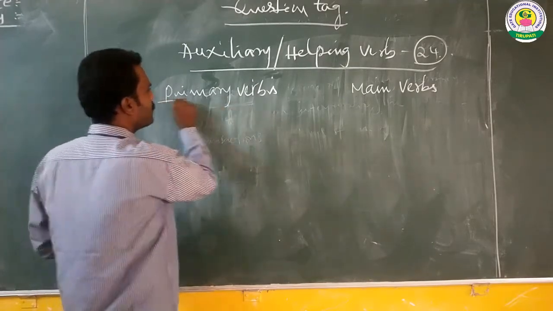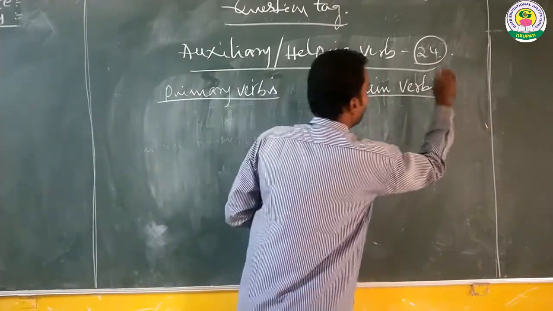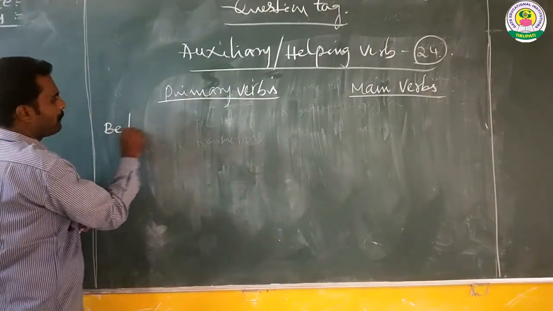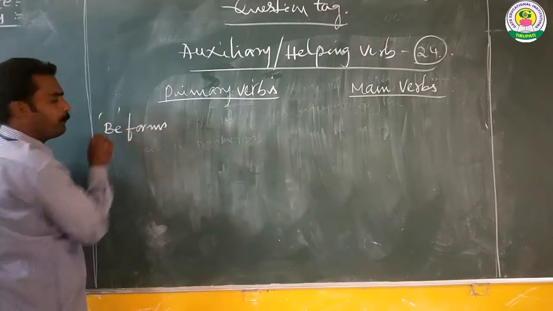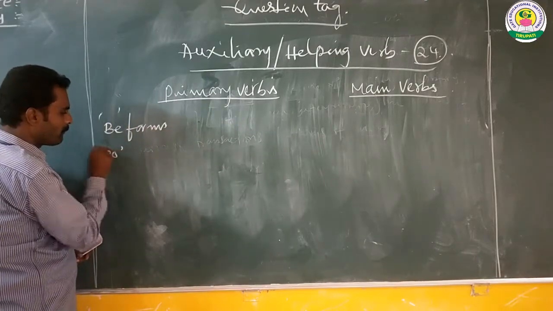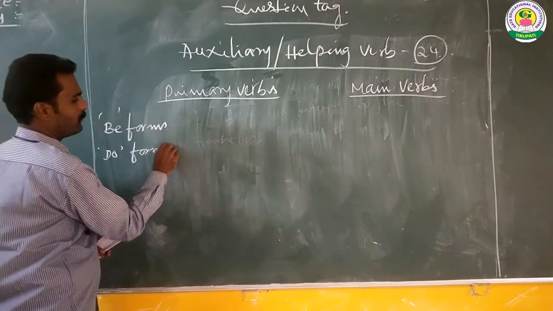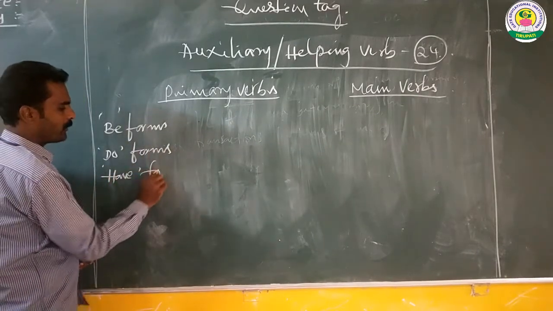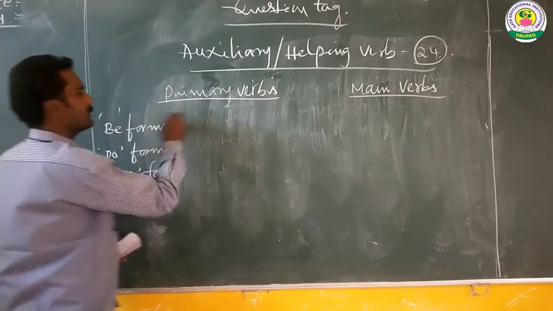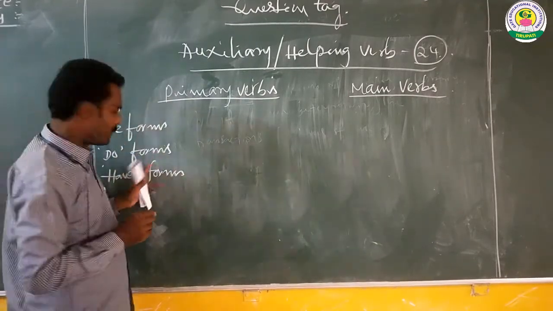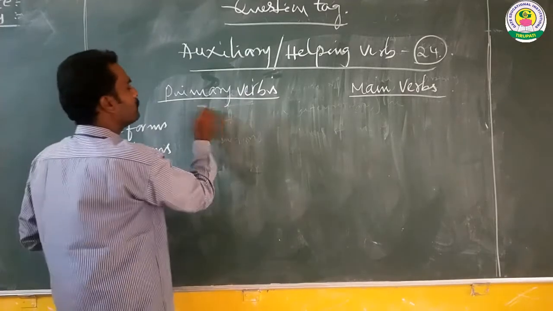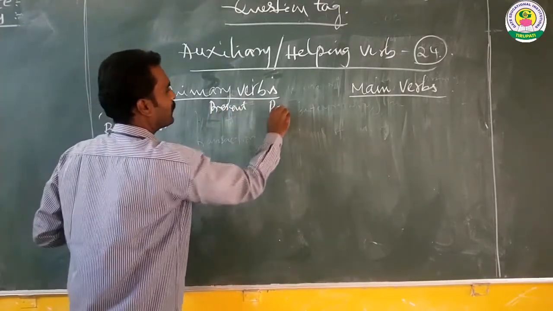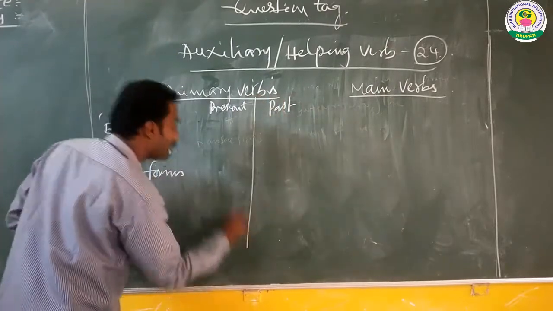Again, these primary verbs can be classified into be forms, do forms and have forms. Every be form, do form and have form has a present tense and a past tense.